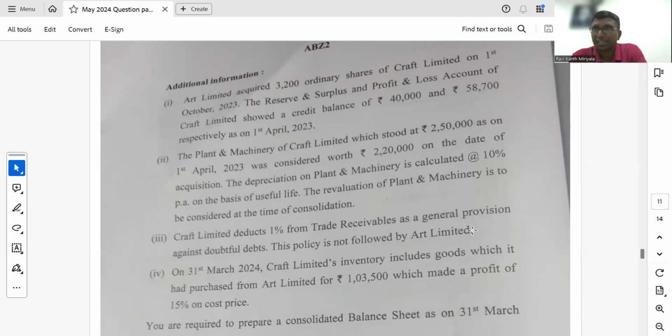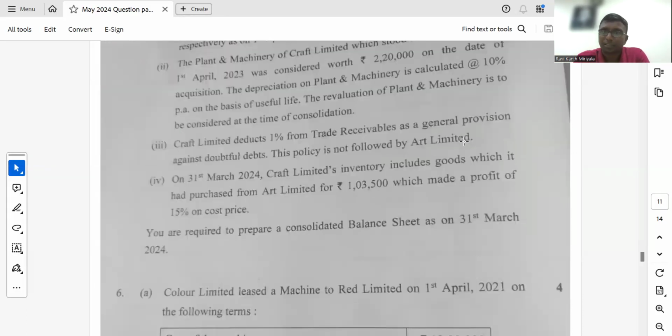But the things are little different. Whatever we did in the ICA textbook, we'll follow the same thing. So this is unrealized gain, uniform accounting policies, and revaluation. This is only for the purpose of consolidation, revaluation information. These are the critical points they have given. Right. Reasonably good, but yes.